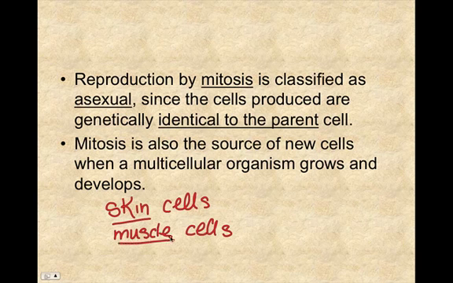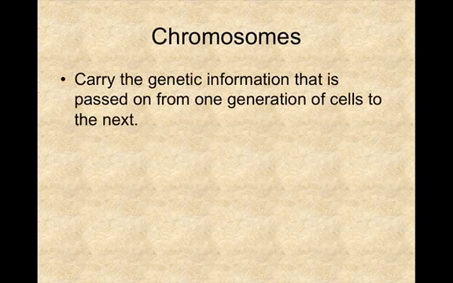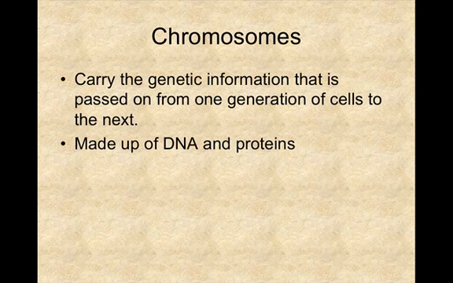These would be examples of when we grow and develop or something is actually damaged. That's how those particular cells are going to reproduce. Chromosomes carry the genetic information that is passed on from one generation of cells to the next. And chromosomes are made up of both DNA and proteins. And we learned about proteins once again back in chapter 2 also.